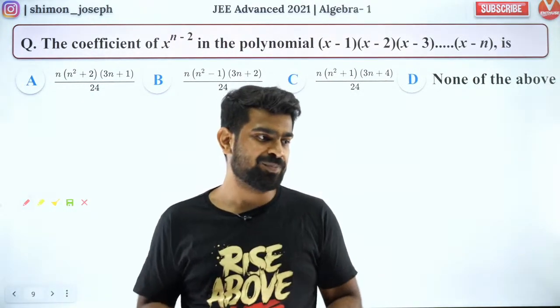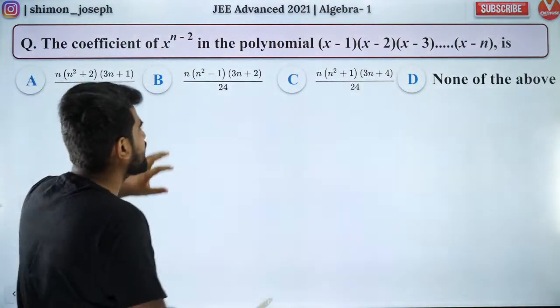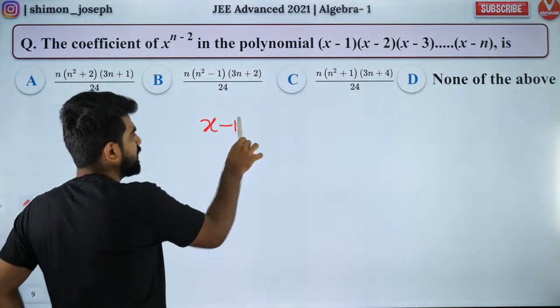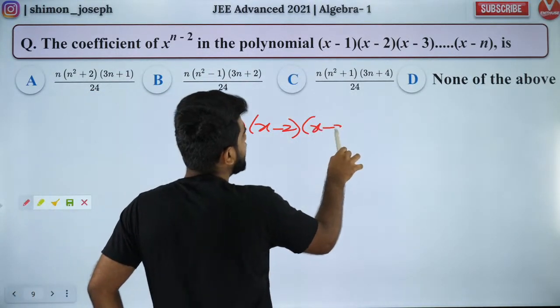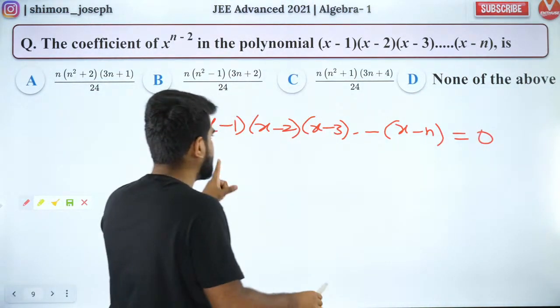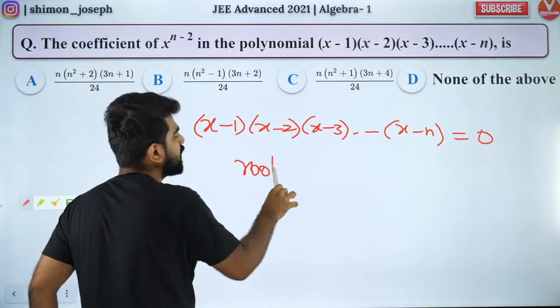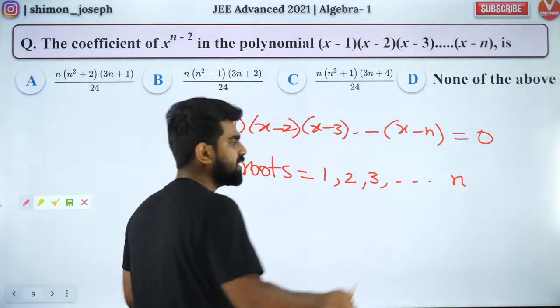That means a lot. So people, did you guys try to solve this question? First of all, guys, let me write it like this. If I write it like an equation, do you all understand that the roots of this equation are the first n natural numbers? How many of you understood that?